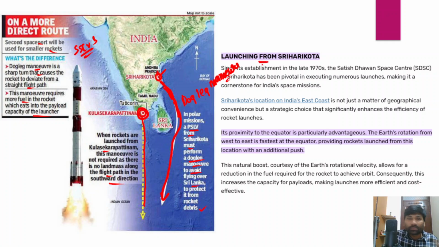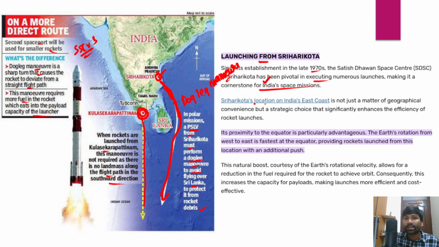And some details with respect to launching satellites into space through rockets, from launch vehicles. Since the establishment of this launch station in the 1970s, the Satish Dhawan Space Center at Sriharikota has been pivotal in executing numerous launches, making it one of the most important space launch stations for India. It is a cornerstone for India's space missions.